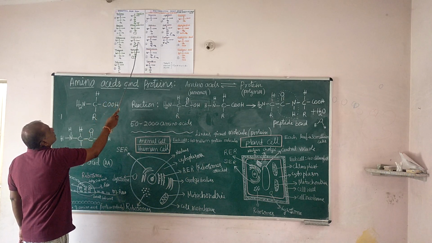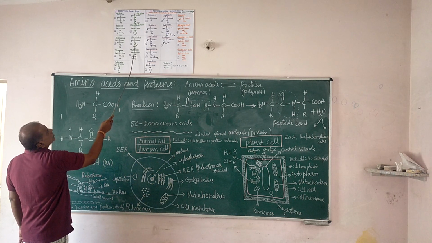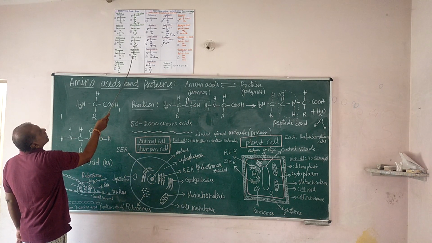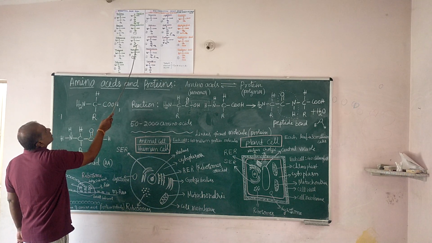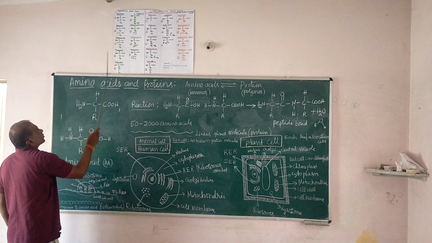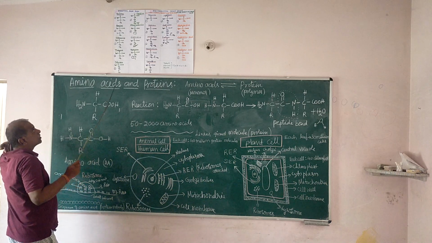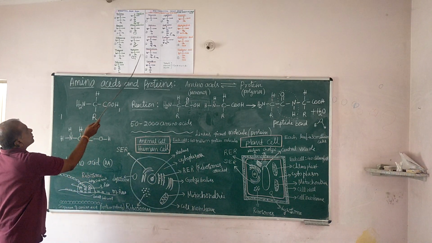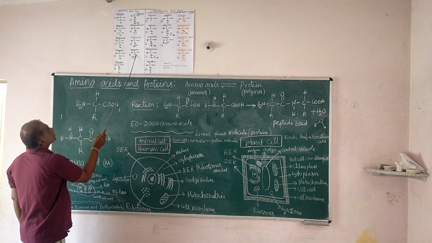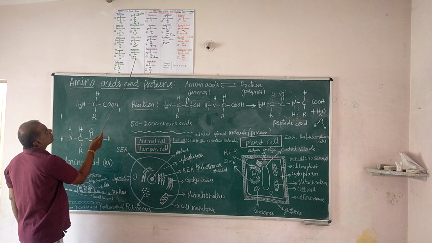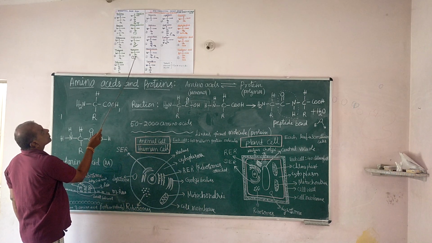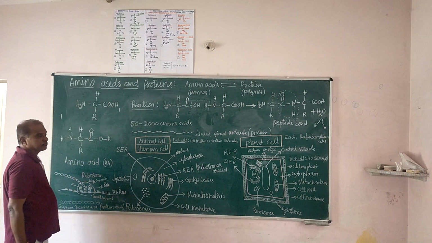And next is histidine. The R group is this. It is not benzene. It is a five-membered ring, because nitrogen, nitrogen are connected: carbon, carbon, carbon, nitrogen, nitrogen. This hydrogen of course is there. Double bond, double bond. This is the R group. It is a base. Wherever NH is there, base. And next is tryptophan. CH2 connected to this. It is not benzene, this is a five-membered ring with nitrogen. This is the R group, tryptophan.